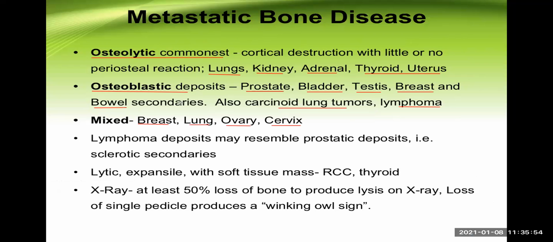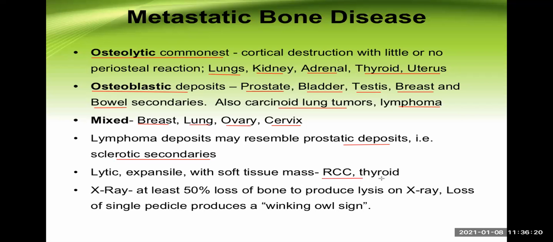So osteolytic, osteoblastic, and the mixed growth. Lymphoma deposit may resemble prostatic deposit, that is sclerotic secondary. Always remember, prostate is one of the very common malignancies which causes osteoblastic deposit in the bone. And lymphoma is usually confused with prostatic deposit.